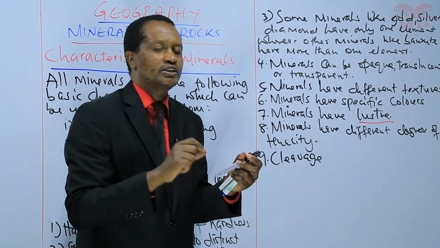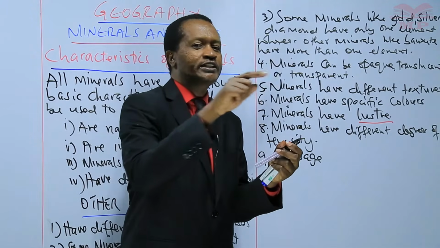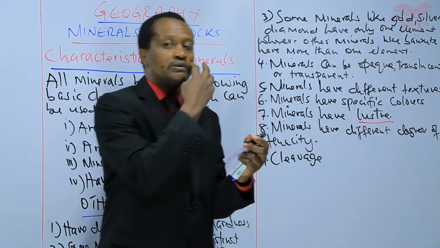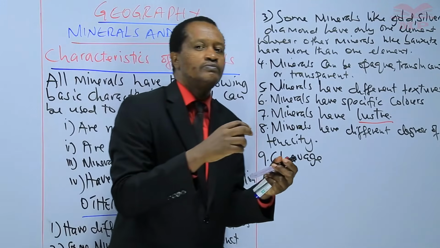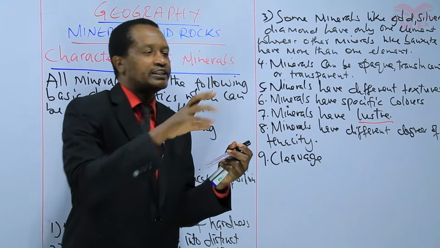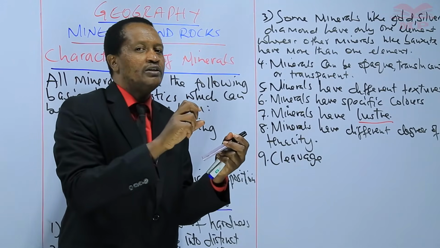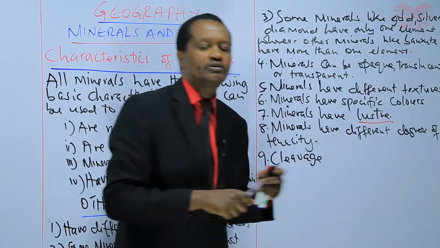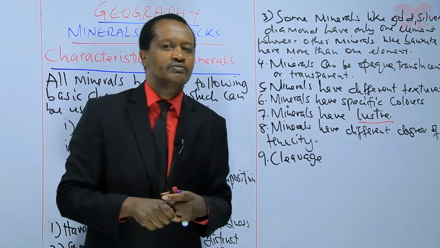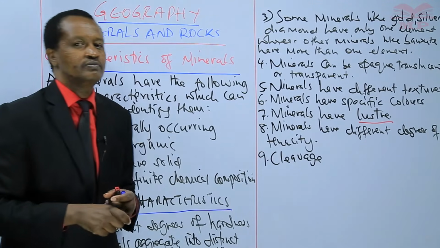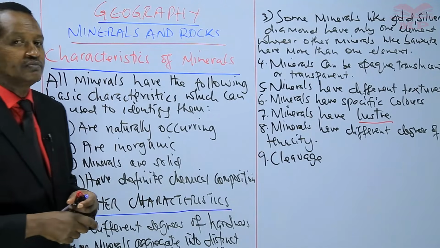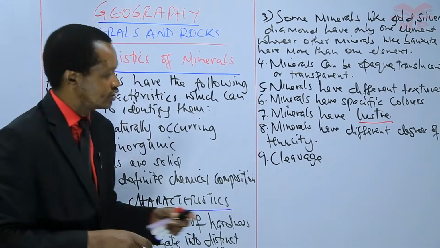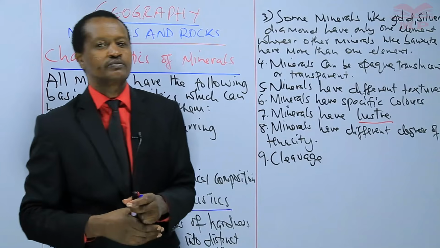But the crystallized ones, they break along certain lines. Now, that ability to break along certain lines is what we are referring to as cleavage. It's called cleavage.